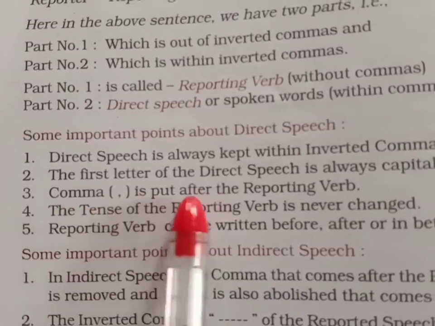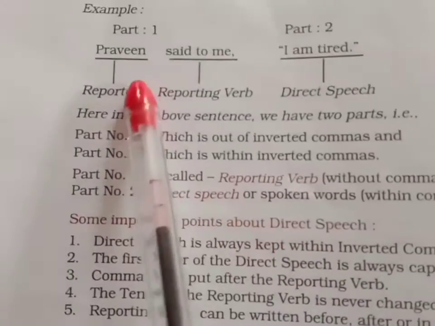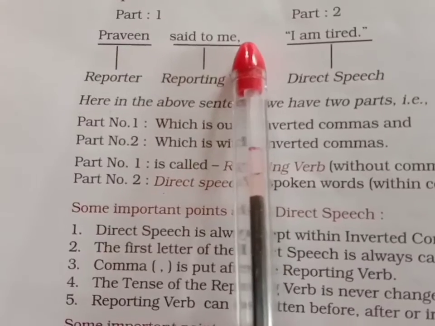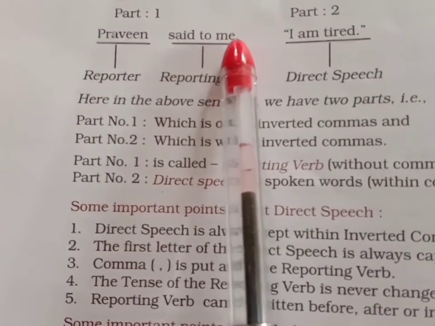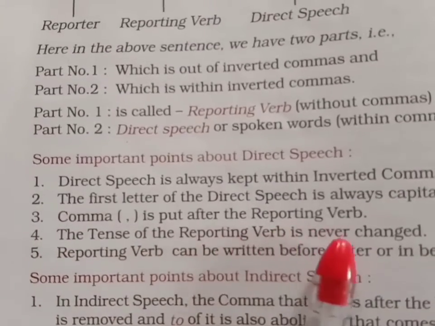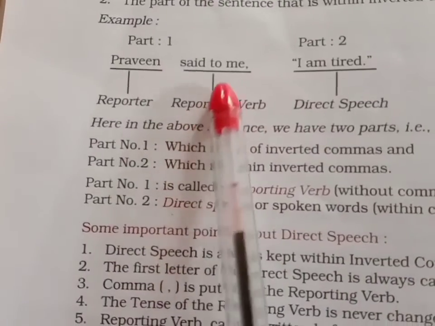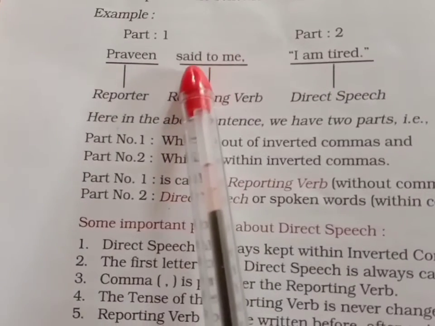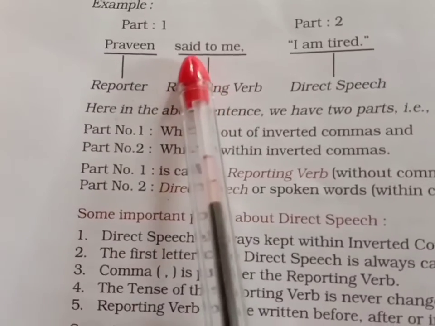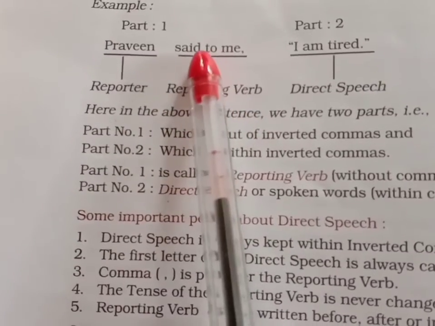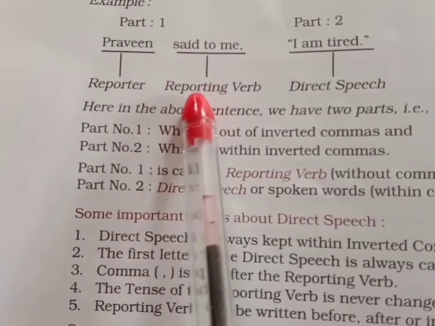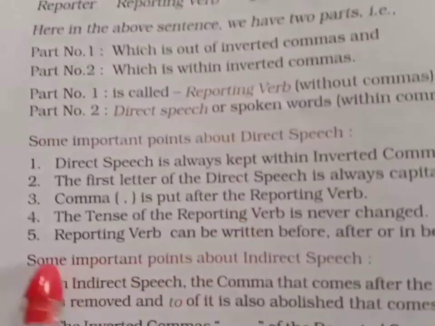Number three, a comma is put after the reporting verb. After the reporting verb, here you can say Praveen said to me, after that you will put a comma. Okay. Number four, the tense of the reporting verb is never changed. Here it is said, so simple past tense, it will never be changed. The tense of the reporting verb will never change.